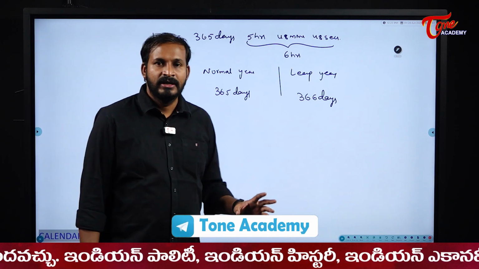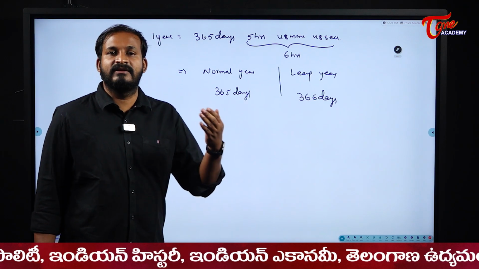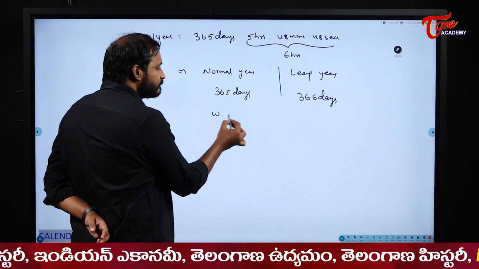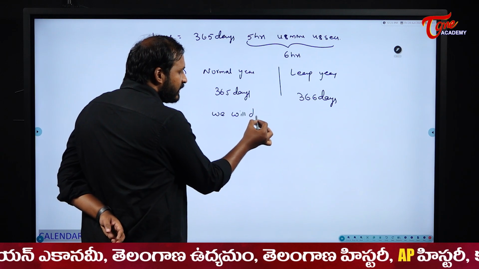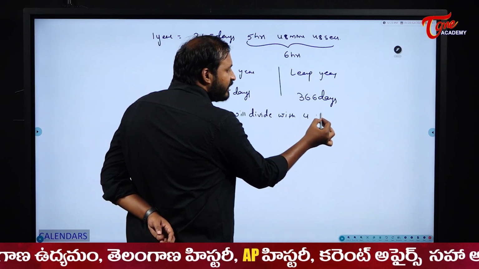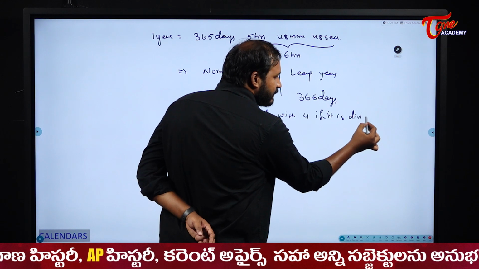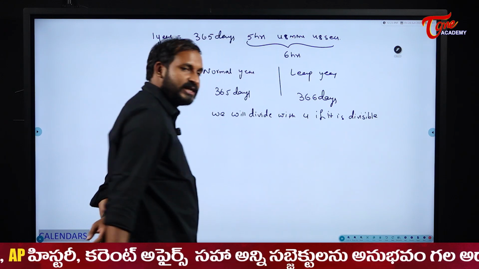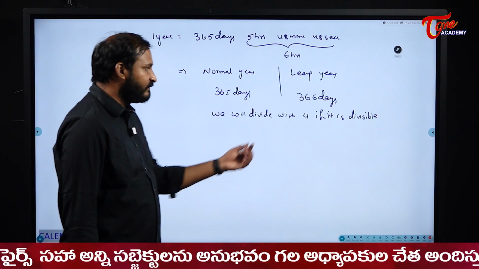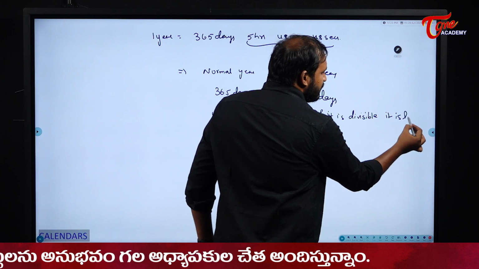How will we discover whether the given year is a leap year or not? Generally we divide it by 4. If it is divisible, it is a leap year, else not a leap year. We will divide it by 4, and if it is divisible, it is a leap year.